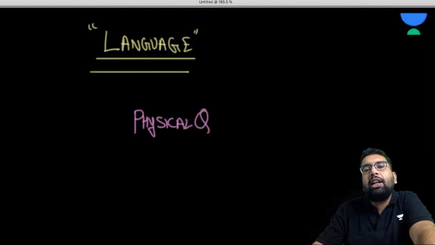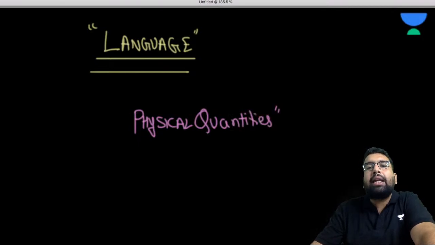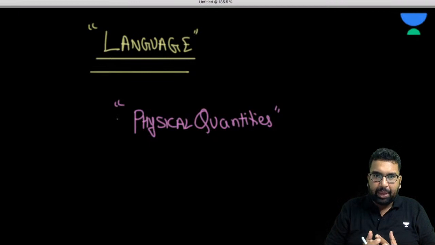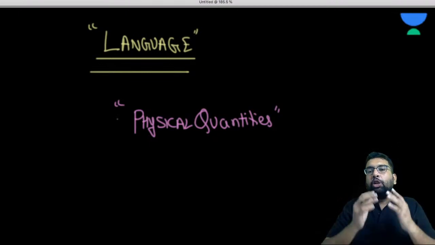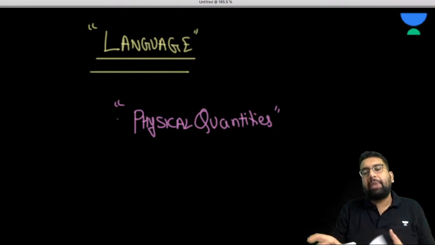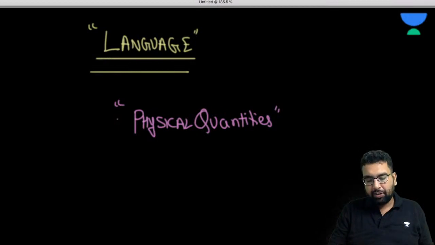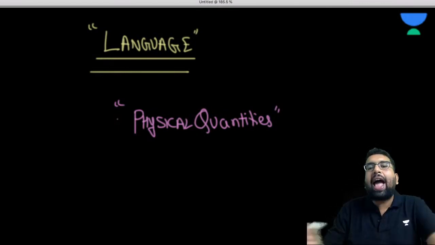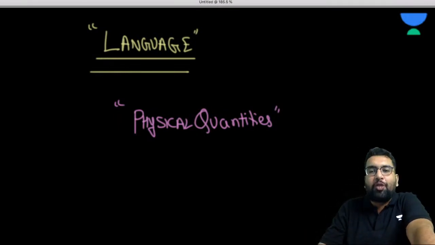Physical quantities are nothing but the language given to us by these scientists. Physical quantities help us to describe any law of physics.